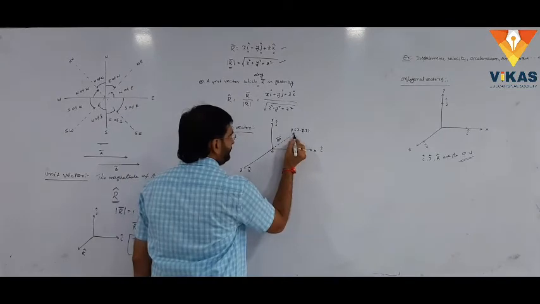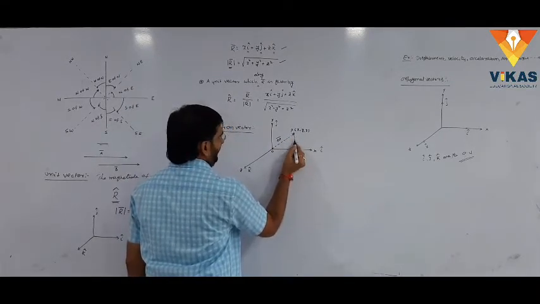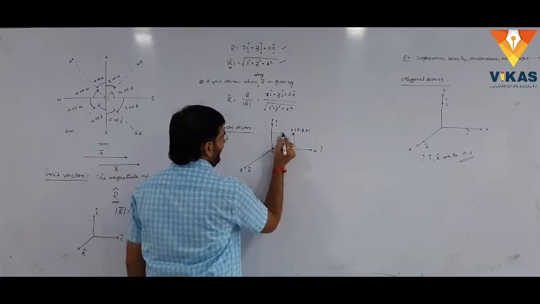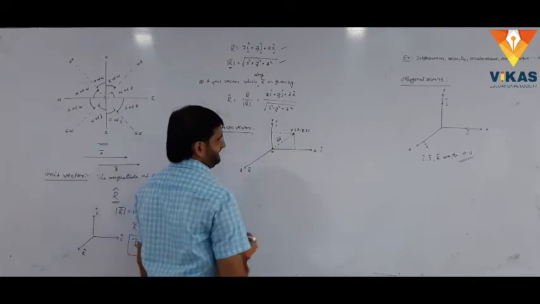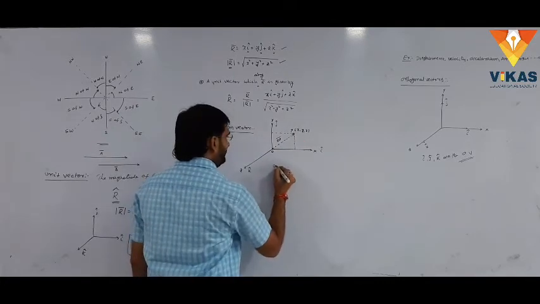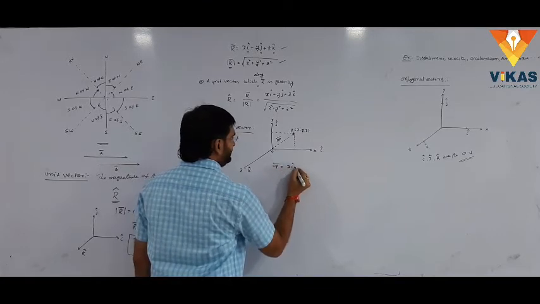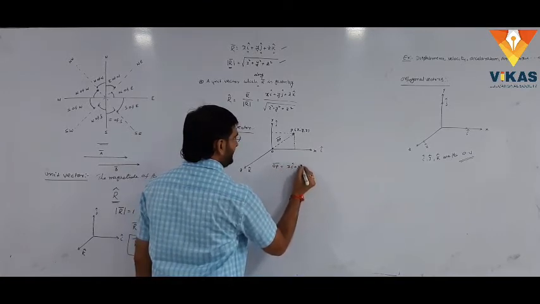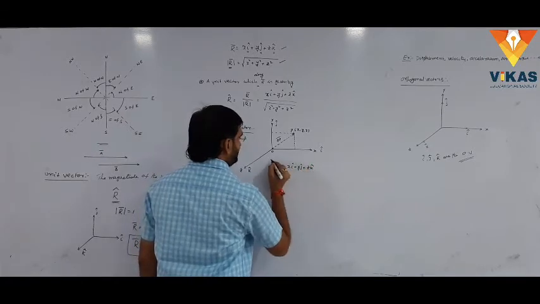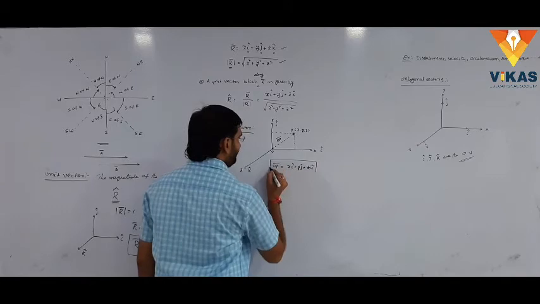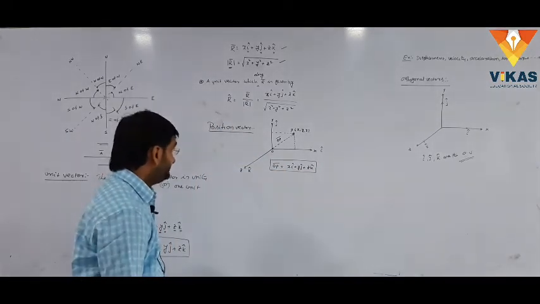position. Therefore, this particle is at distance x along the x axis, y along the y axis, and similarly z along the z axis. That OP bar can be written as x i cap plus y j cap plus z k cap. This is the representation of the position vector in the three-dimensional coordinate system.